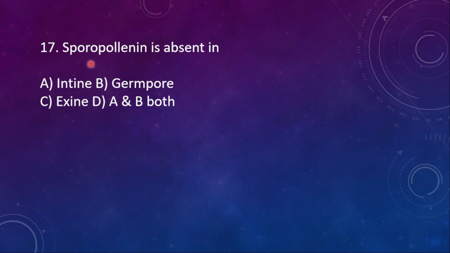17th one, sporopollenin is absent in: A, intine; B, germ pore; C, exine; D, A and B. I think you people can answer this question. Yes, exactly, the answer is B.